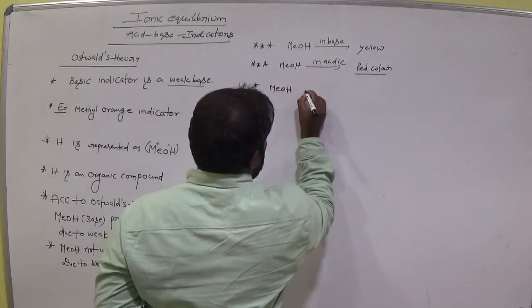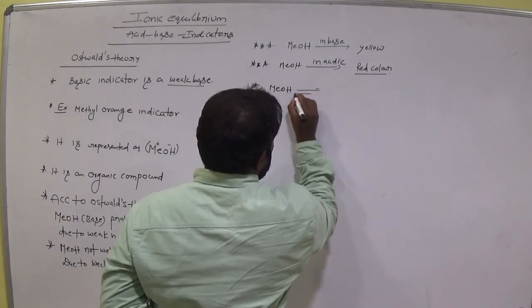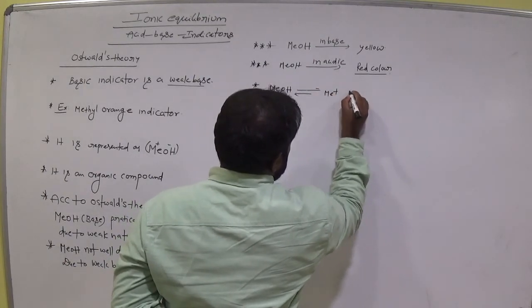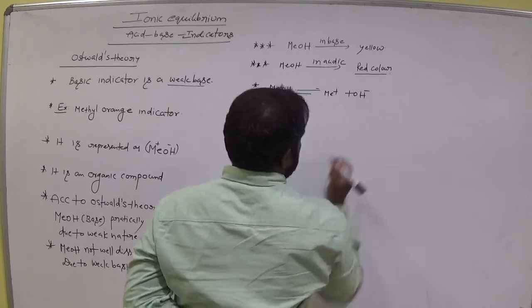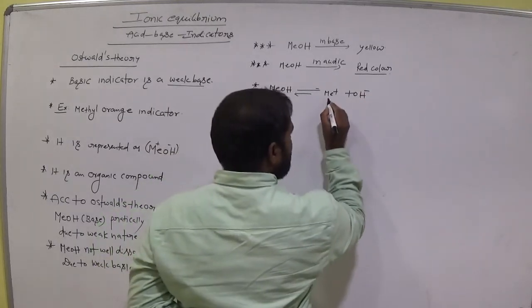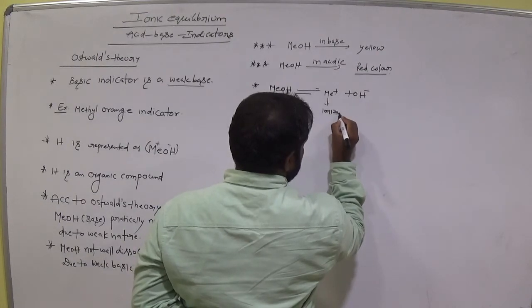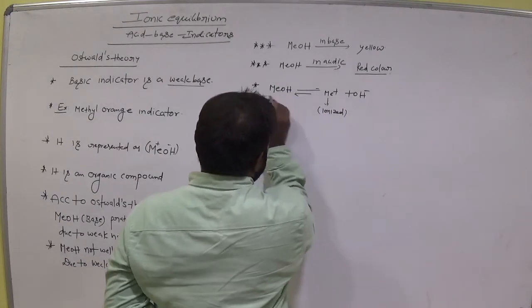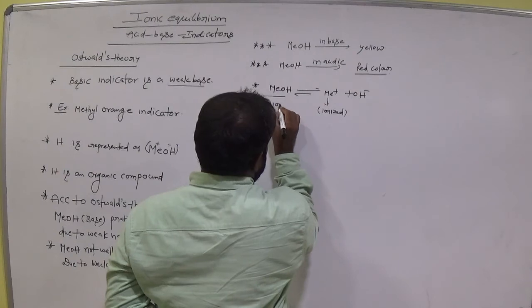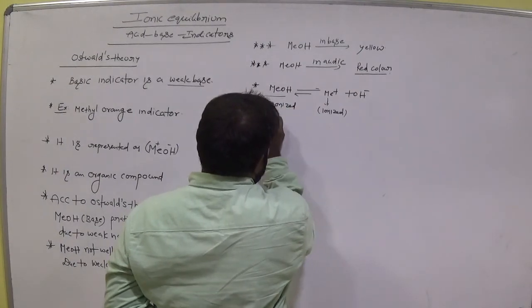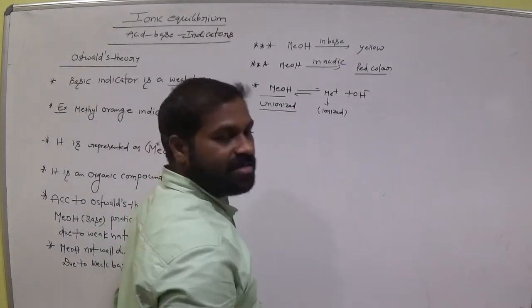MEOH gives Me plus and OH minus. Me plus is ionized, MEOH is unionized.